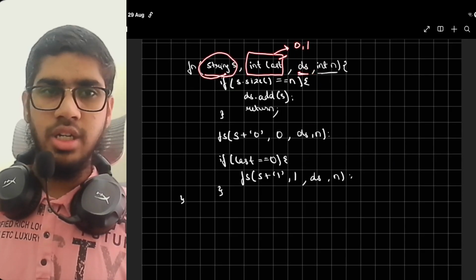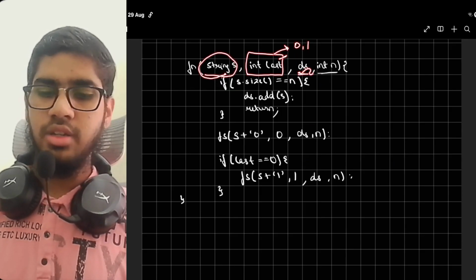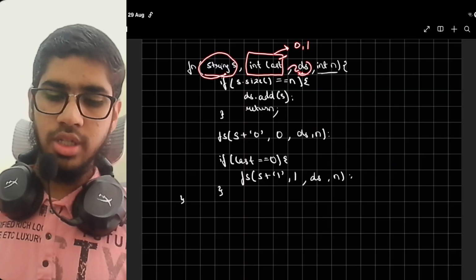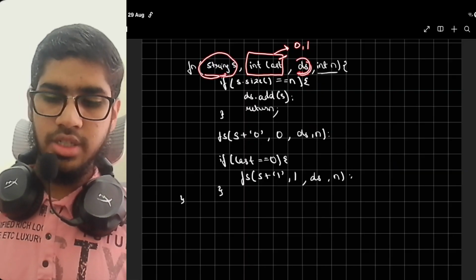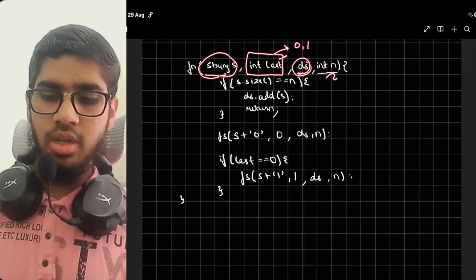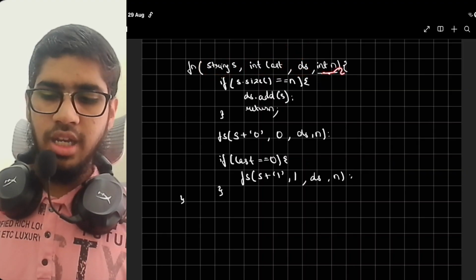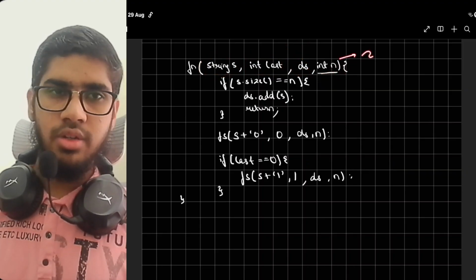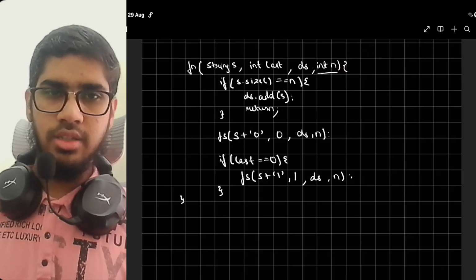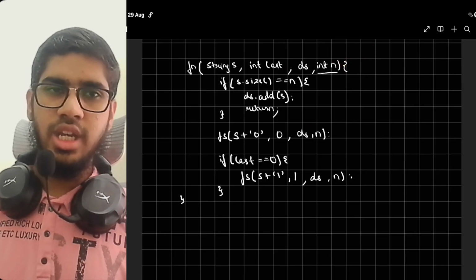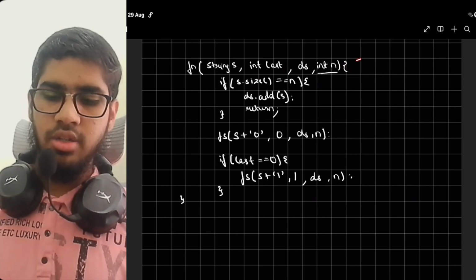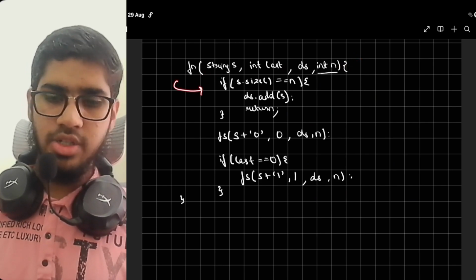The data structure would be a vector or a list, anything. So we would store the string results in this data structure. This is pseudocode. And int n is the length. It is the desired string length. Now we go inside the function.